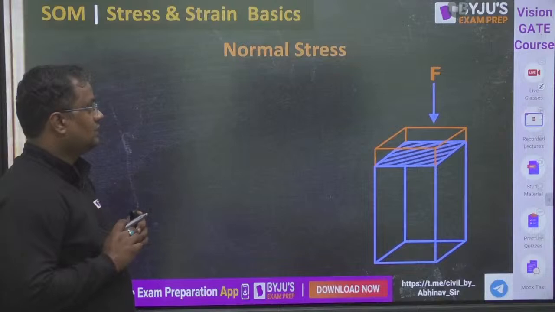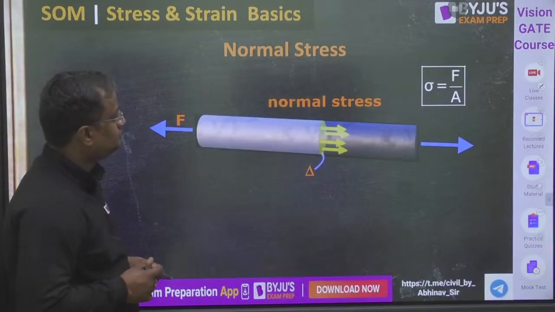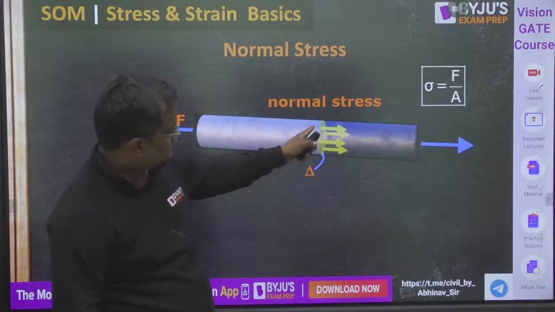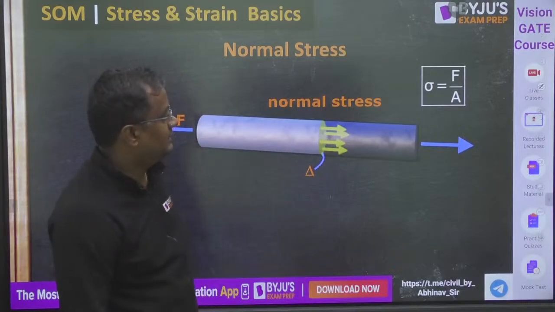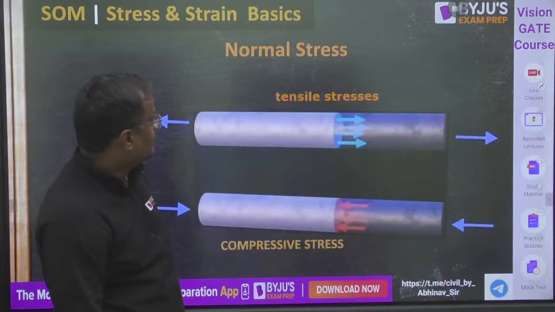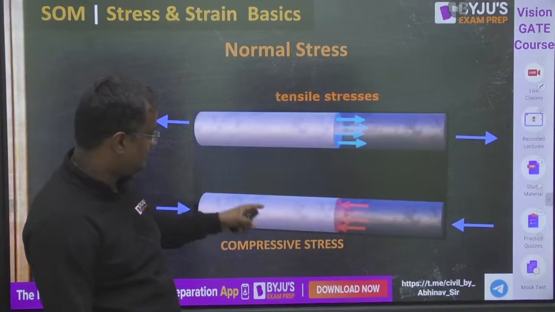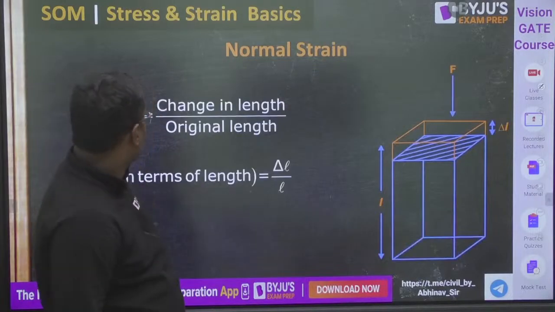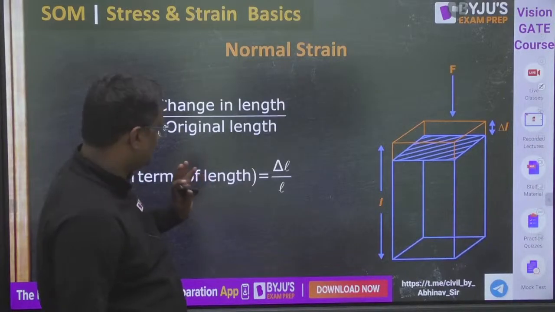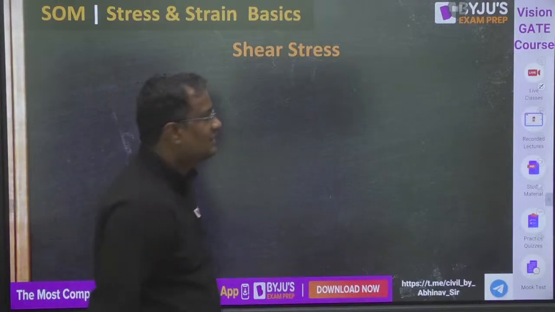Good. Now moving further, guys, we'll be doing so many things here. Stress is coming at all points, and the summation of all those is such that it keeps the body in equilibrium. There is tensile stress, which tries to elongate the body, and compressive stress, which tries to contract the body. Strain will also come, don't worry.